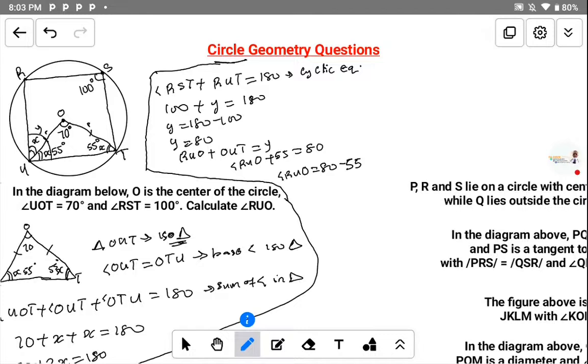So what will be the answer now? That's 80 minus 55. That will give us what? 25. So that means that the angle RUO is equal to 25 degrees. So this angle we have here, RUT, is equal to what? 25 degrees. So that is the step by step to solve this mathematics question.